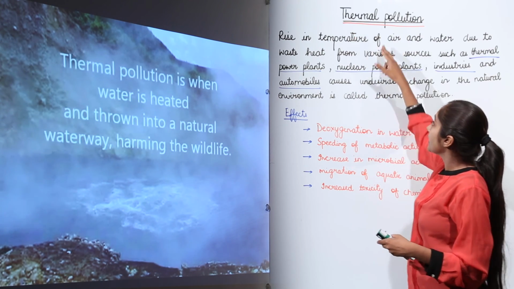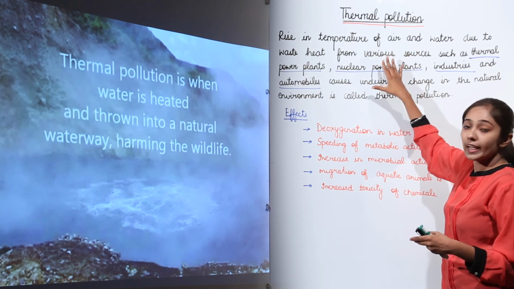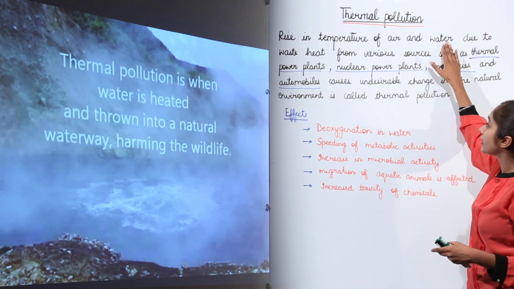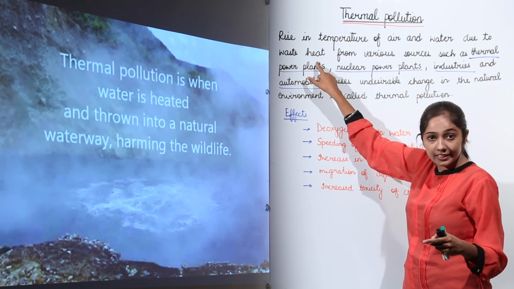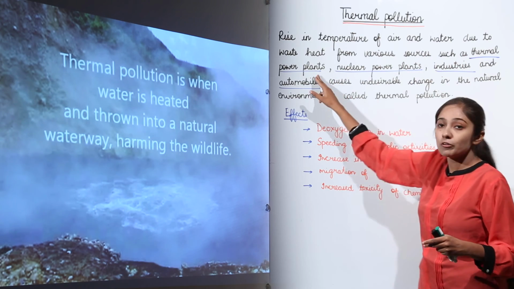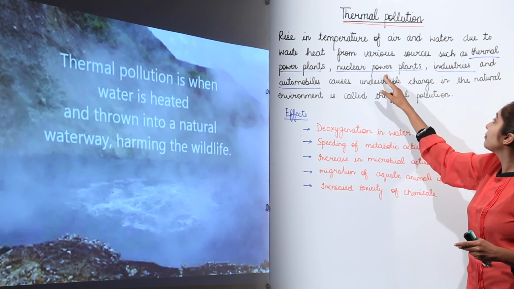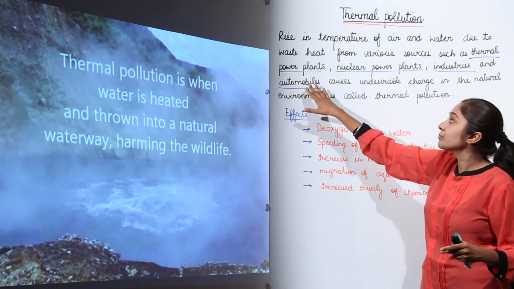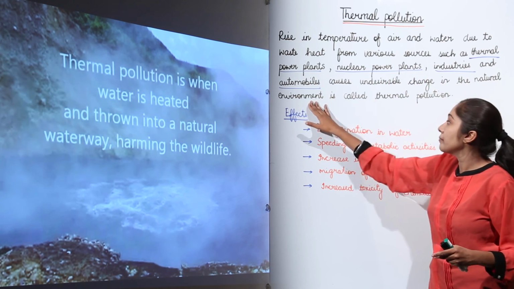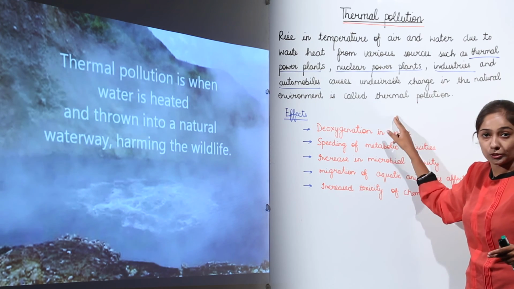Now let's read this definition again. Thermal pollution means rise in temperature of air and water due to waste heat that is generated from various sources such as thermal power plants, nuclear power plants, industries and automobiles, which causes undesirable change in the natural environment. This is called thermal pollution.